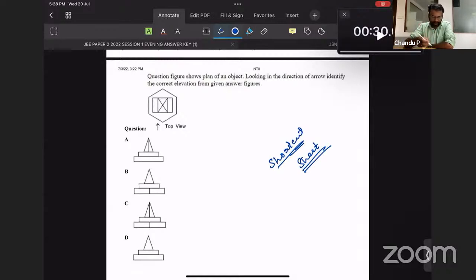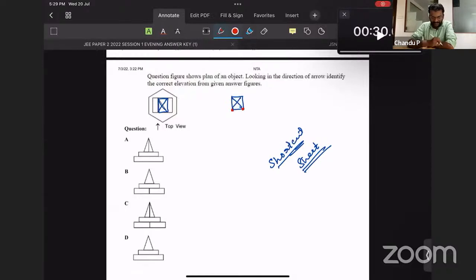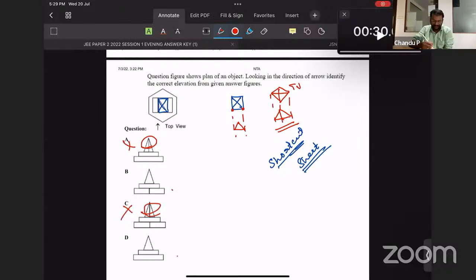So over here, in this question, this is a part of a pyramid. Okay, let me draw it outside. And in this pyramid, we can see two vertices over here. So its front view will be a triangle like this. If a pyramid is like this, a top view like this will have a front view like this. So if you can identify this small difference, then you can eliminate option A. Then you can eliminate options B and C. Now only B and D are in front of you.